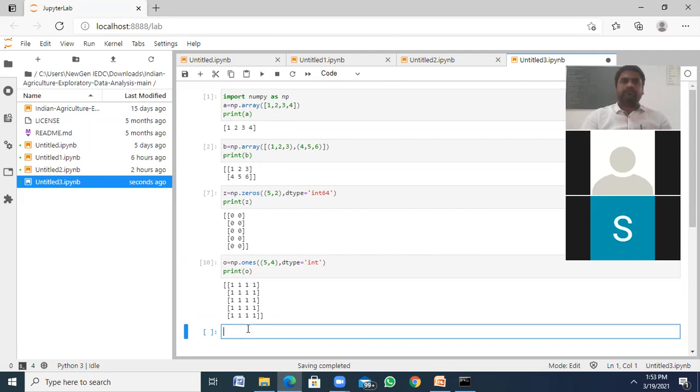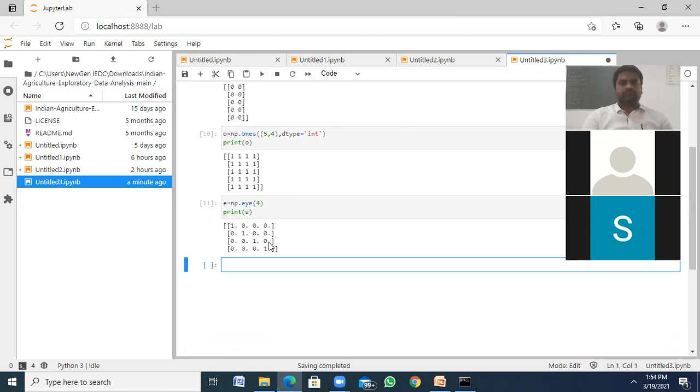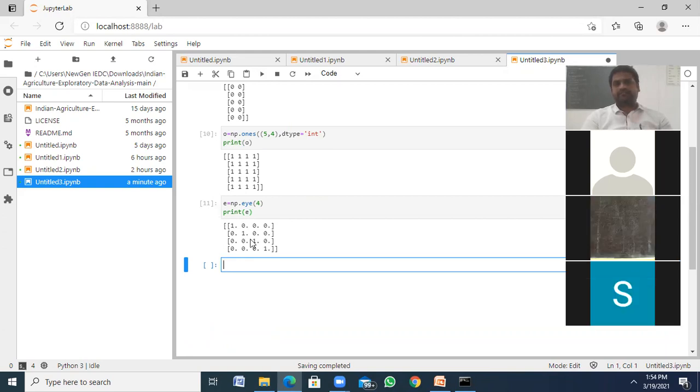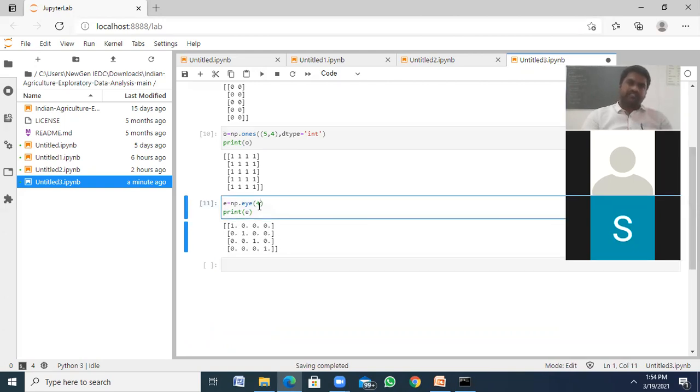Okay, and we have eye also. How can we use it? np.eye of 4, with float. If I want to print this, the diagonal values are 1, an identity matrix. Okay, we can customize the diagonal values also. We can use it like this also. Let's say for example we have 4 and 2 like this.